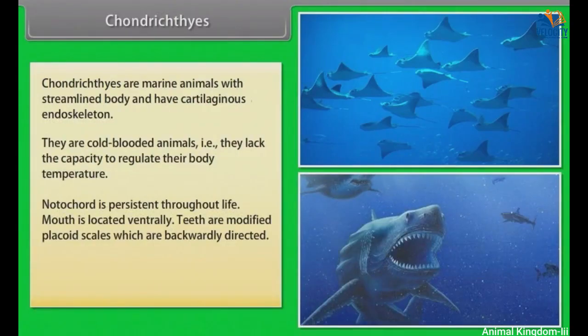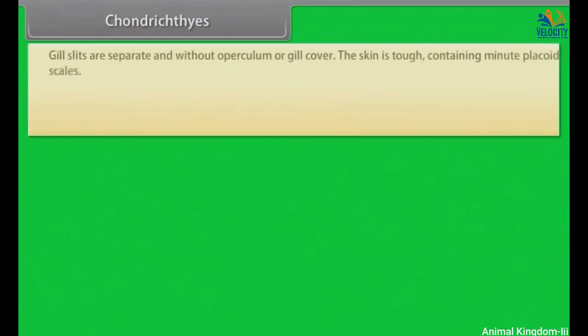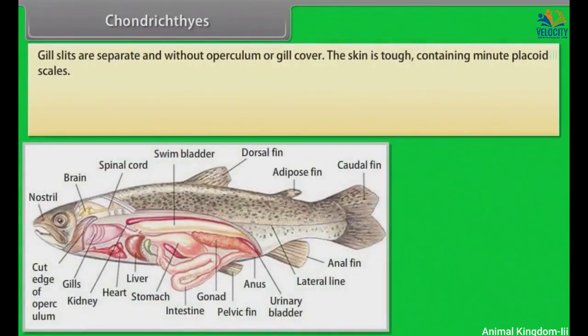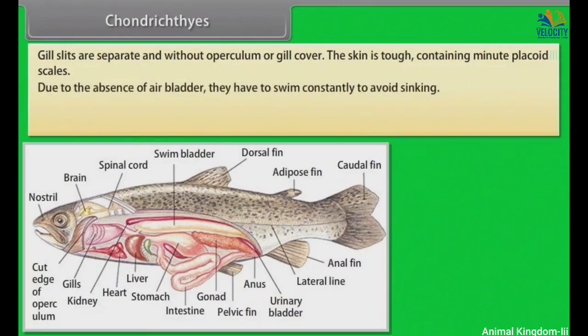Teeth are modified placoid scales, which are backwardly directed. Their jaws are very powerful. These animals are predaceous. Gill slits are separate and without operculum or gill cover. Their skin is tough, containing minute placoid scales. Due to the absence of air bladder, they have to swim constantly to avoid sinking.